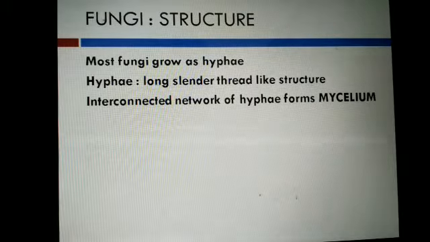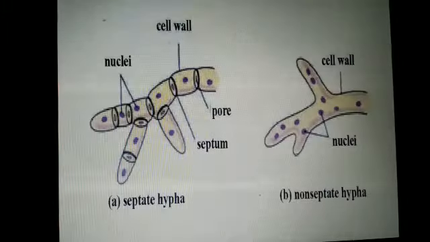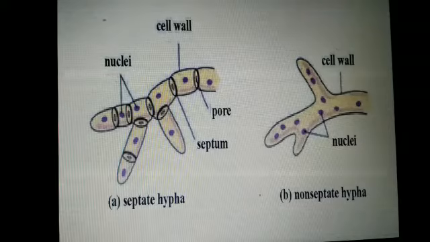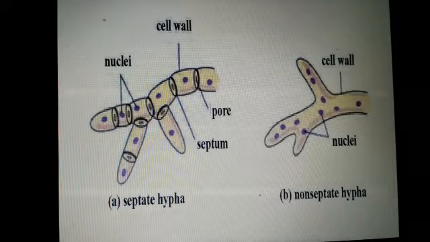Now we read the structure of fungi. Student, most fungi grow as hypha. Hypha is a long, cylindrical, thread-like structure. An interconnected network of hypha is called mycelium. And it is very important that hypha are of two types: septate hypha, which have septa present, and non-septate hypha.